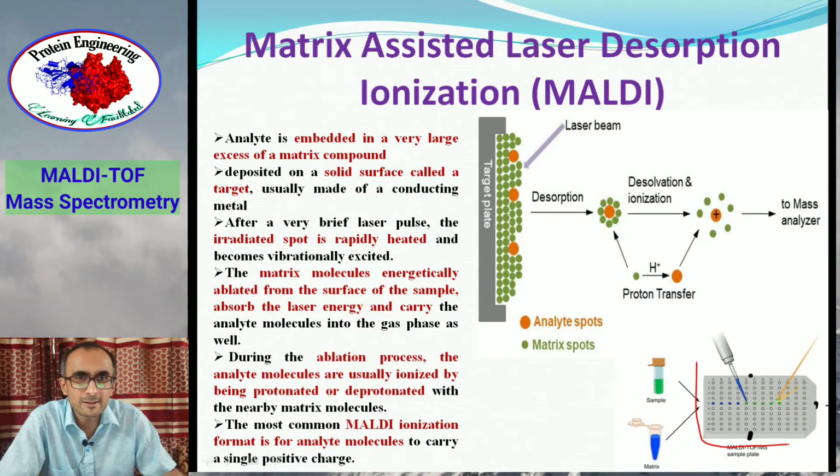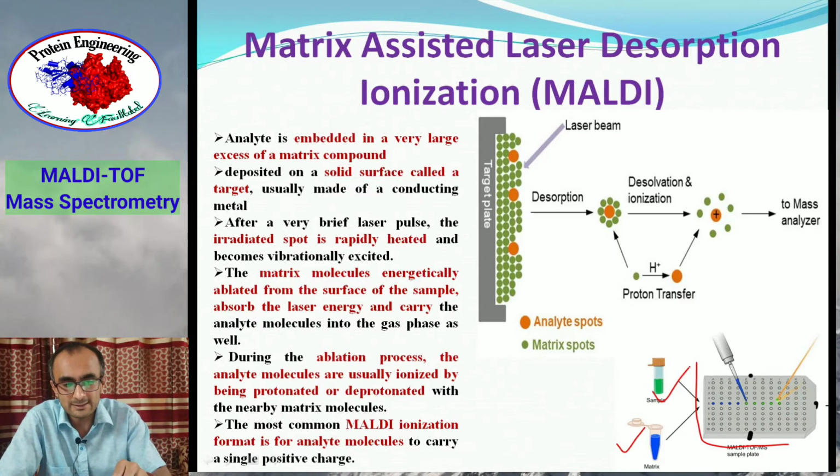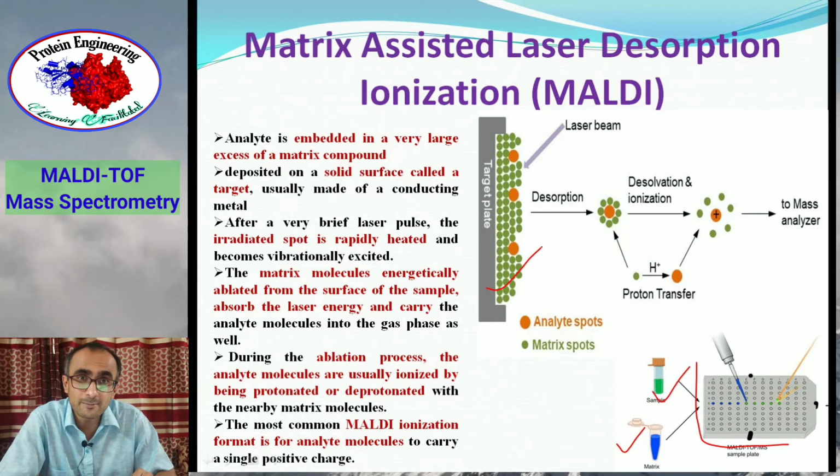Matrix is a chemical which helps in ionizing the sample and also protects the sample from fragmentation. So a concentrated solution of matrix, generally a saturated solution, is added to the sample. It is dried, and once the sample is dried with a high concentration of matrix, it crystallizes on the target plate. And those crystals are irradiated with the laser beam.